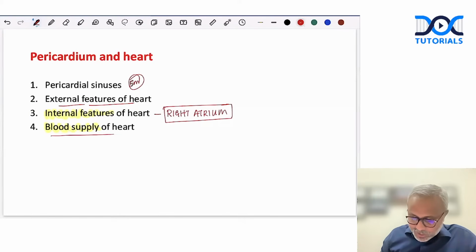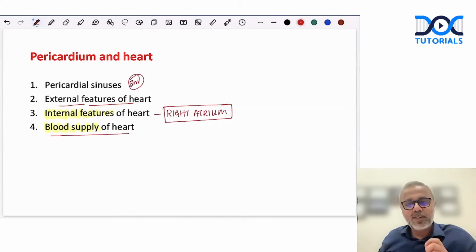Again, the blood supply of the heart. Given a chance, every first year anatomy MBBS exam, I would include this question. This is something that every medical student must know.